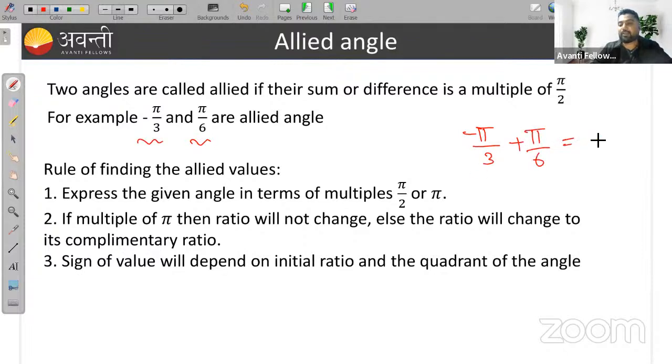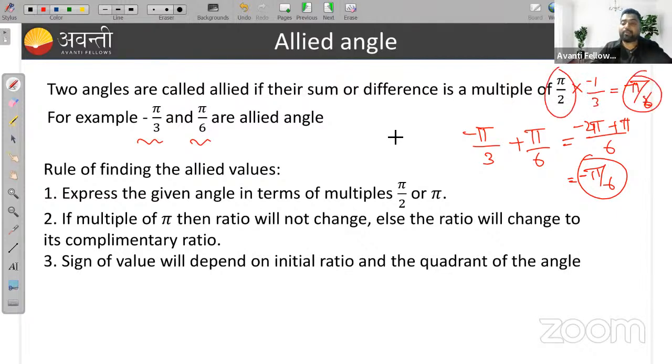LCM is 6, so you get minus 2 pi plus pi, that is minus pi by 6. Is it a multiple of pi by 2? Yes, because when I multiply pi by 2 with minus 1 upon 3, you will get minus pi by 6. So it is a multiple of pi by 2. That's why they are called allied angles.